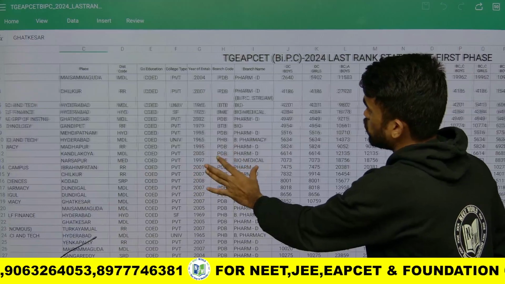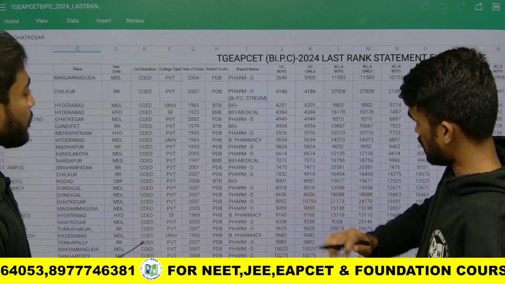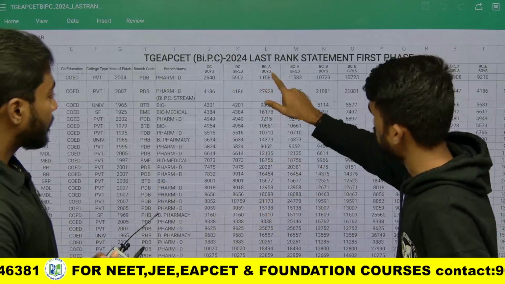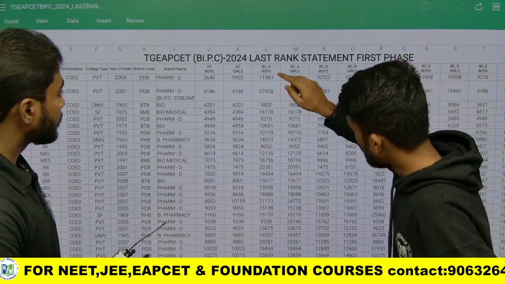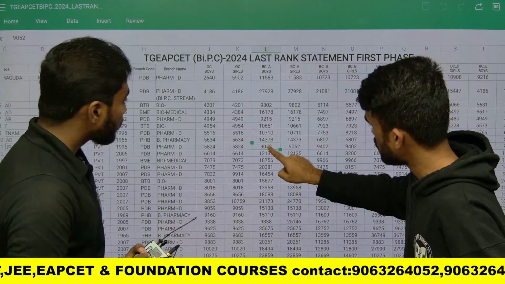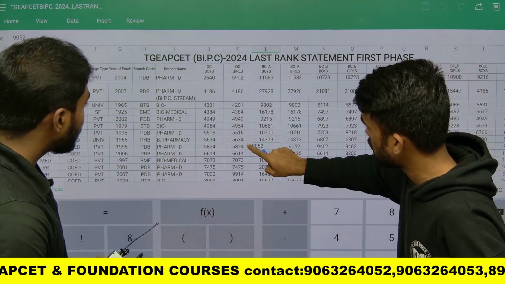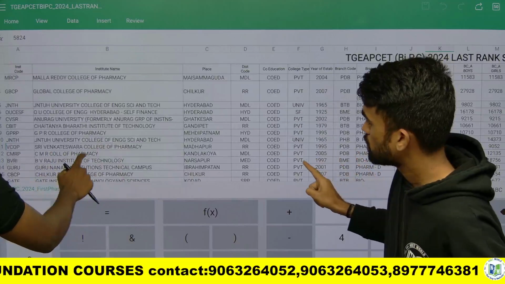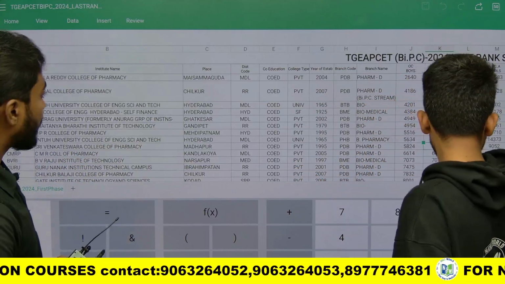Here, for a student, I asked for BCA boys with a 9,000 rank. BCA boys we have here, and here we have the 9,000 rank. If you arrange and choose this, so now if it is 9,000, which college is it? It is Sri Venkateshwara College of Pharmacy, Madhapur.